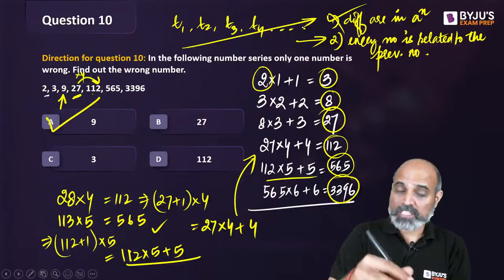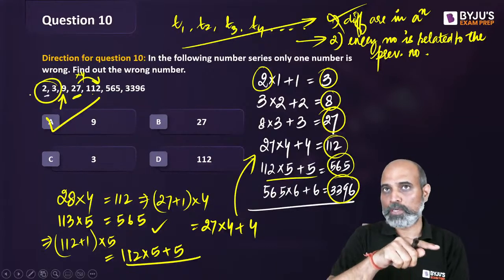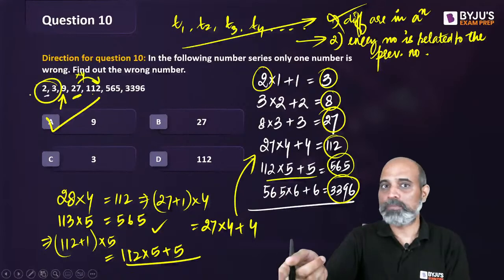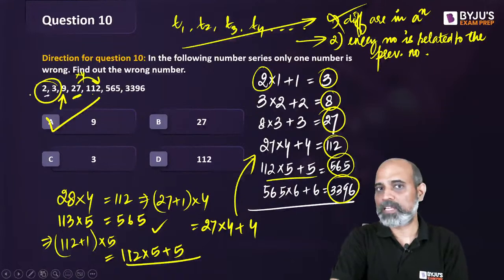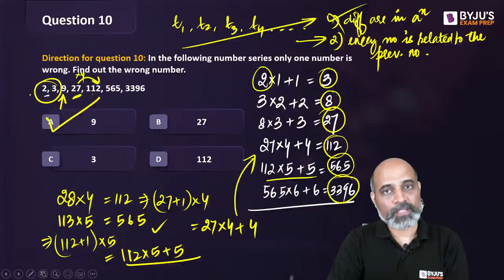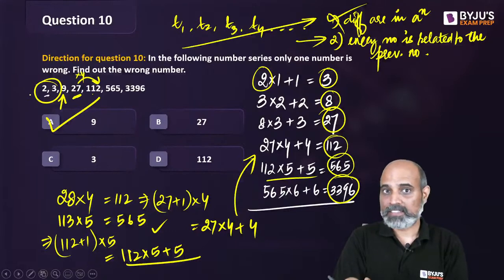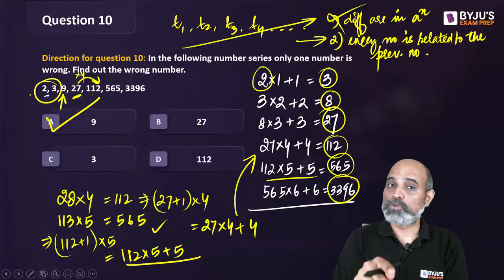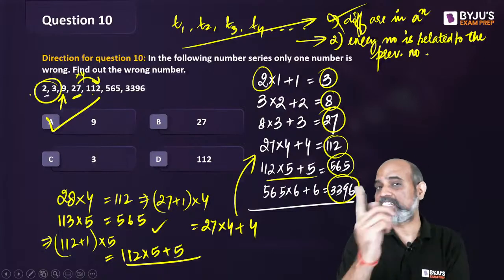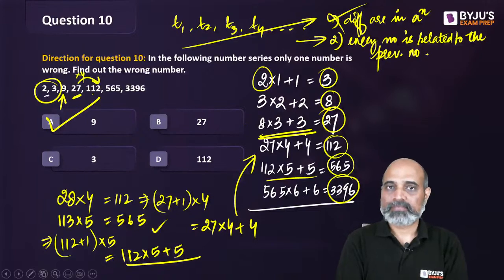So use that logic and realize 2 and 3 will also make sense. मेरे को 2 into 1 plus 1 करूंगा तभी 3 बन जाएगा. Double, if I do, I'll have to subtract, but subtraction was not happening between 27 and 112. Add करना है कुछ. So 27 into 1 plus 1 makes sense. It made sense. 3 into 2 plus 2 made sense. और 8 से 27 भी वैसे ही जाएगा. ये पता चल गया. Okay.